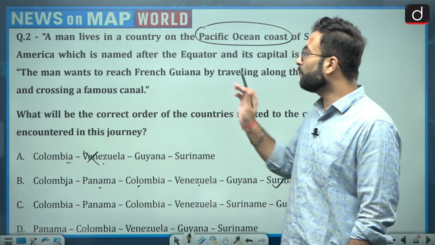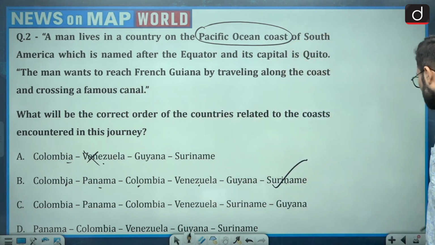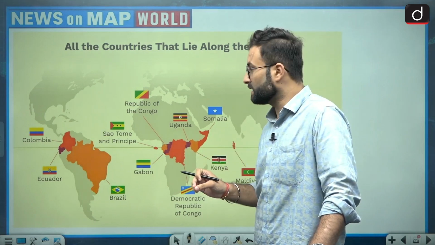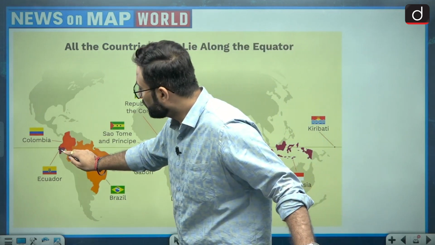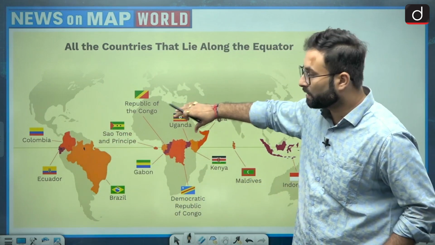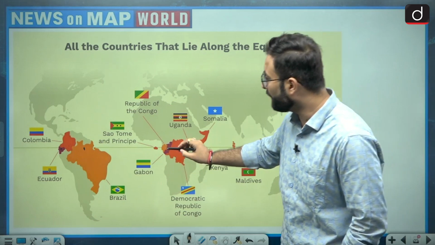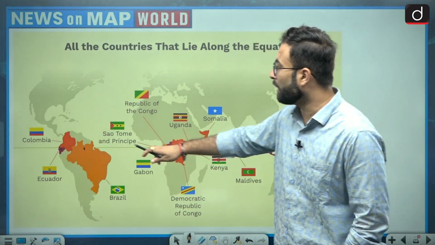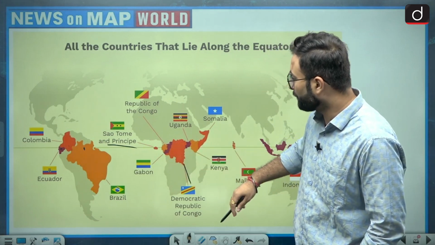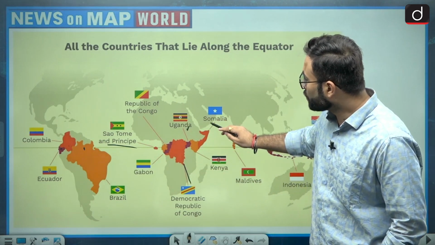Again they are talking about the equator over here. So there are certain countries from which this equator is passing. Here you can see we have Ecuador, then Colombia, then Brazil. Then when we are talking about the African continent, here we have this small country, that is Sao Tome and Principe, then Gabon, Democratic Republic of Congo, Uganda, Somalia, Kenya.